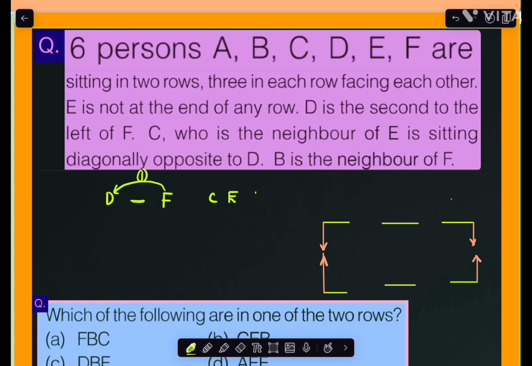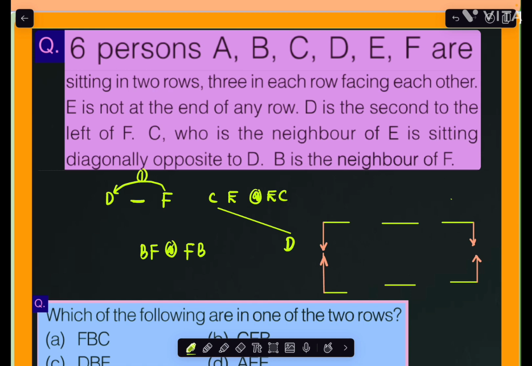C, who is neighbor to E, and sitting diagonally opposite to D, right? Sitting diagonally opposite to D given here, and B is a neighbor of F, right? And B is neighbor of F, either in BF format or FB format we can imagine it, right?